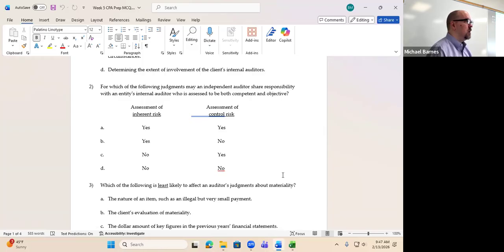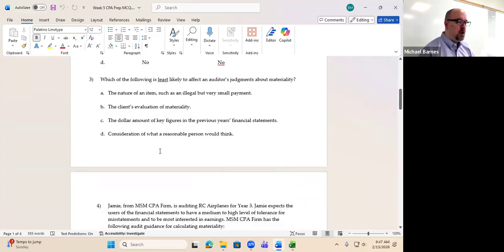This is the reason it's a trick question: if that's the case, how much are we going to rely on them for assessment of inherent risk? None whatsoever. They can't provide any assessment of inherent risk. So the answer is no. Assessment of control risk? The answer is also no. So that's the key. Now, if you got that question wrong, do not feel bad. The goal here was not to trick you. If you got it right, congratulations, you saw through the veil. But if you got it wrong, the goal was to clarify that with respect to internal auditors, we can utilize their work to gain some assurance, but they are not providing any assessments with respect to the independent external audit.